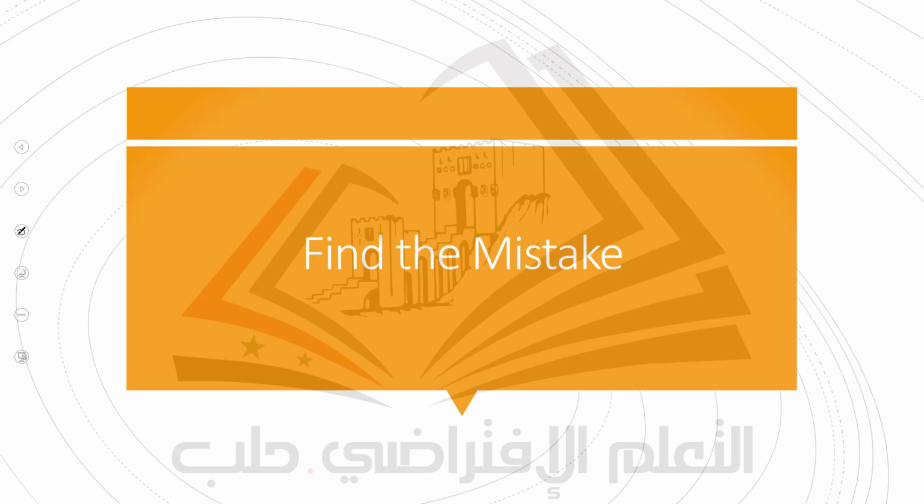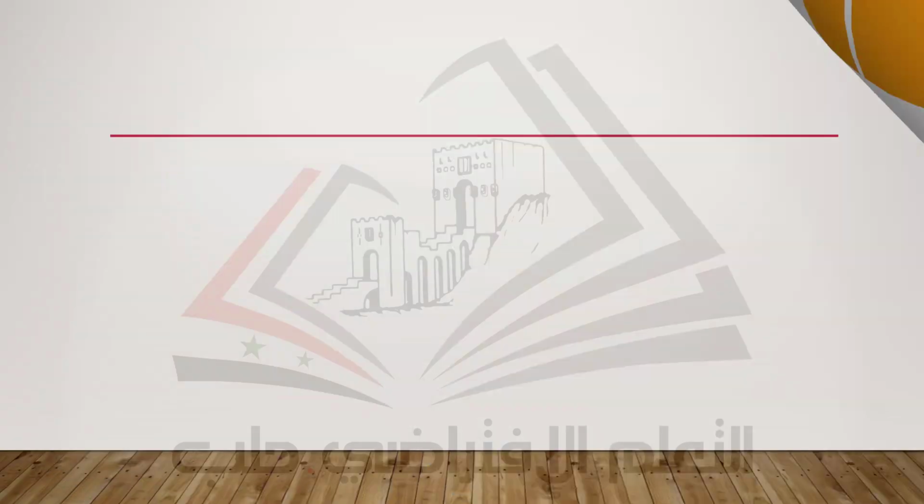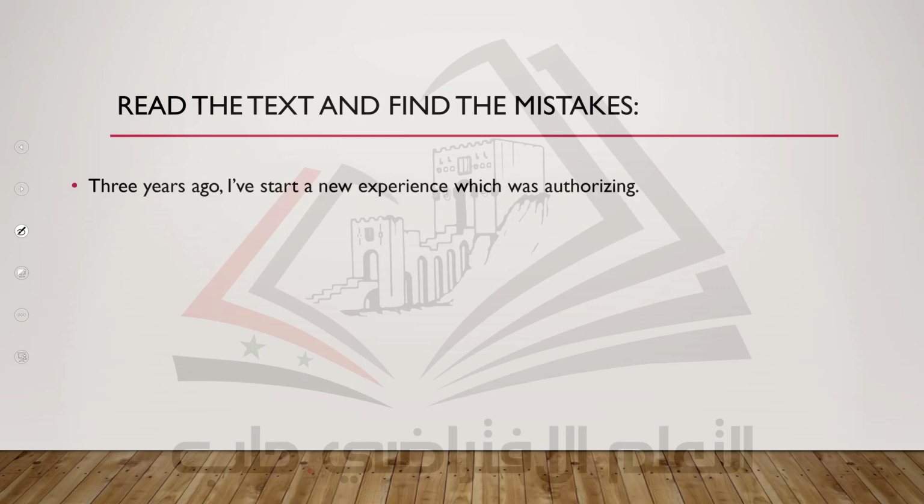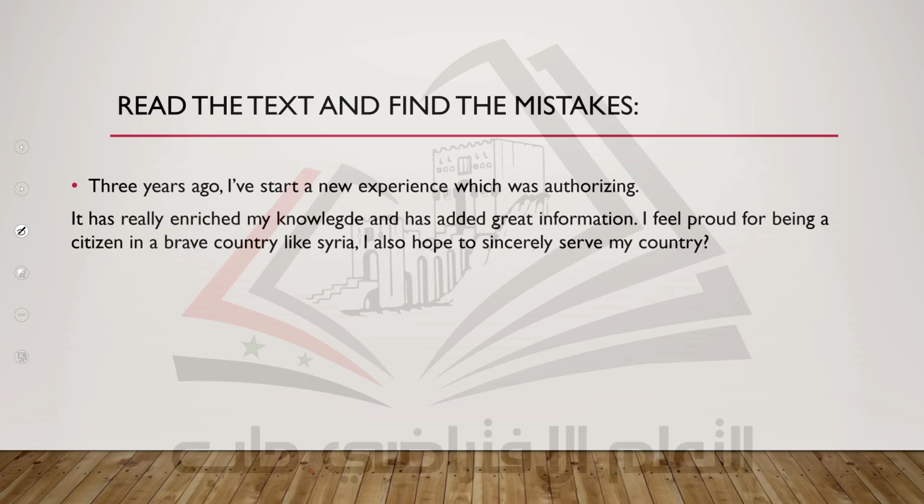Number 1, grammar mistake. 2, spelling mistake. 3, punctuation mistake. 4, capitalization mistake. So don't you think that, especially if they give you a paragraph, it will be difficult for you to know what are the wrong words. So you should be very careful reading every single sentence and check what is the mistake in the sentence. Bear in mind that it's very important to know for every sentence there is just 1 mistake. Okay? So keep in mind that you have 1 mistake in every sentence. If you don't find grammar, look for spelling or punctuation or capitalization.